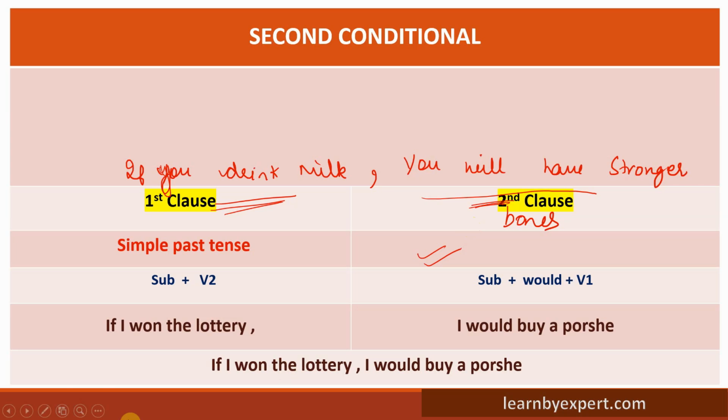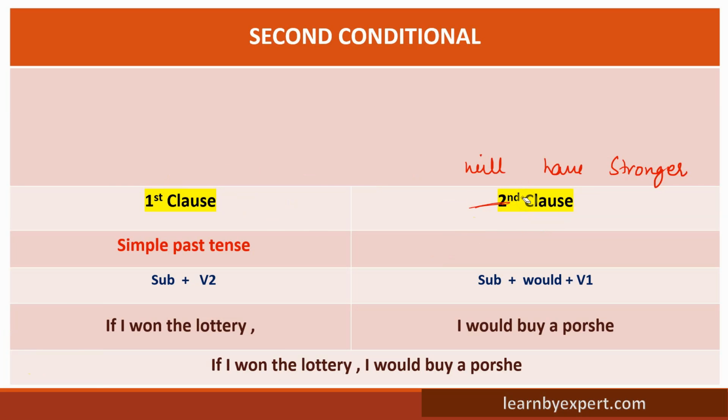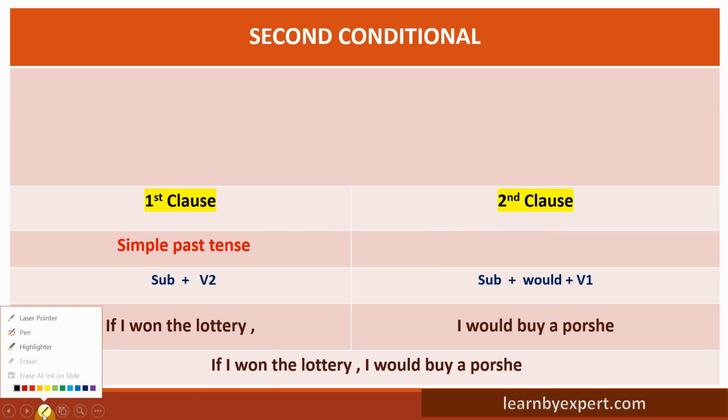Okay, so moving on to the next condition, guys. Let me erase that for you, otherwise it will not look nice. Okay. So we have covered zero conditional, we have covered first conditional. Now we have reached second conditional.